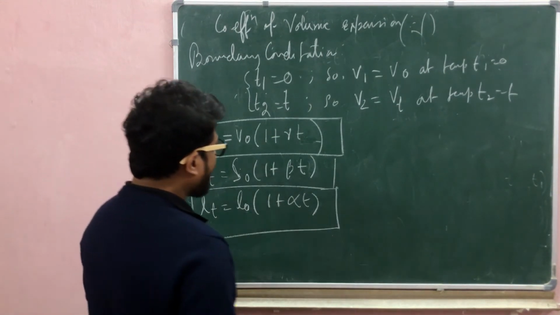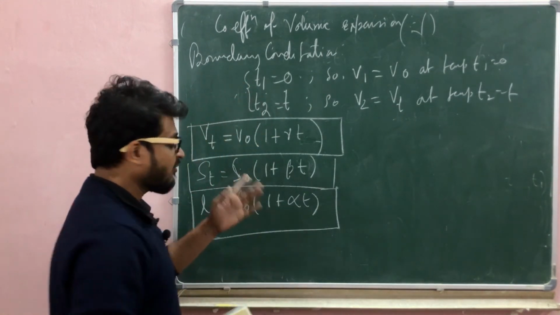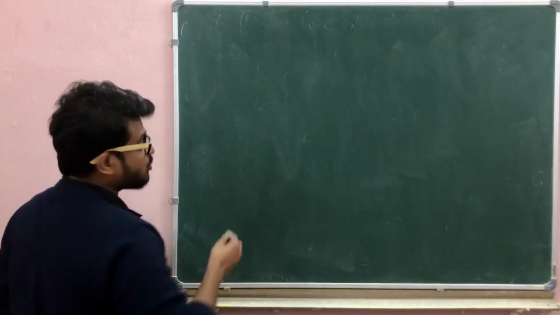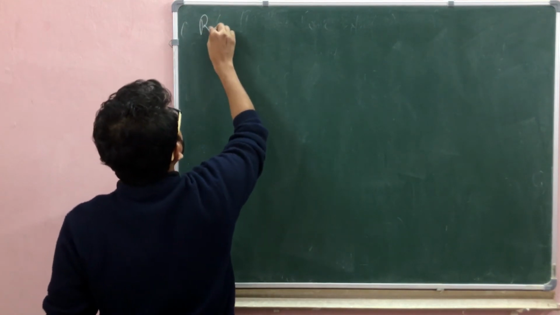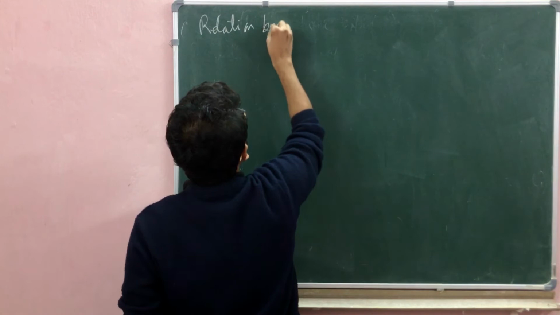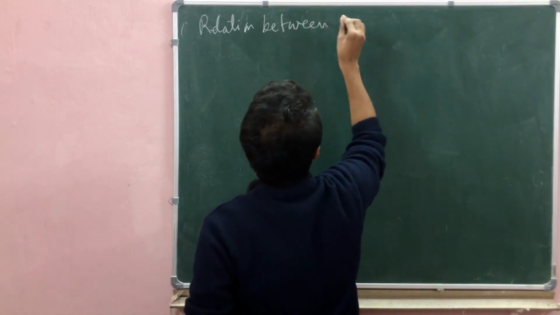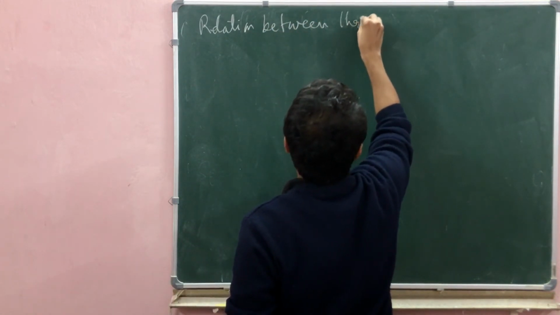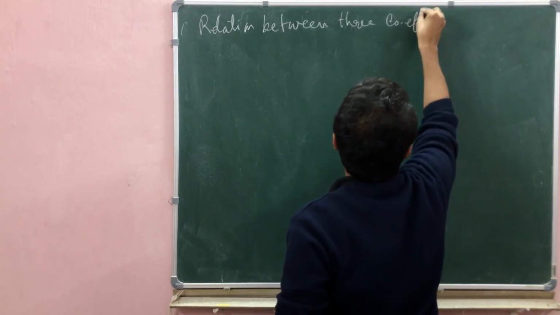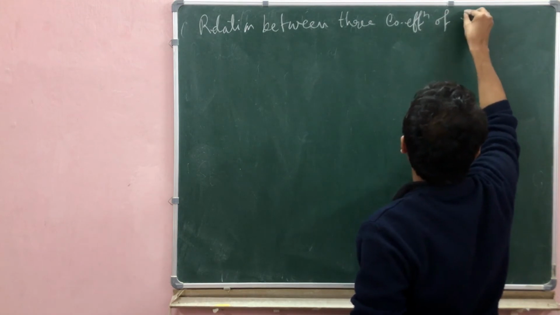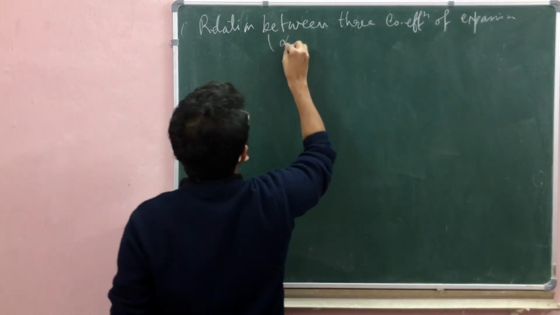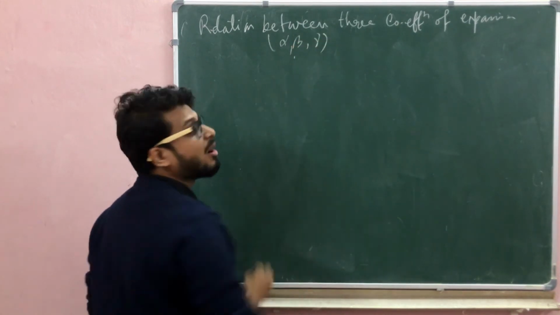Okay, now let's build a relation between alpha, beta and gamma. So the relation between the three coefficients of expansion, alpha, beta and gamma. Okay,